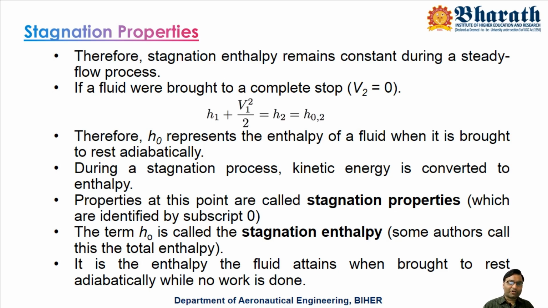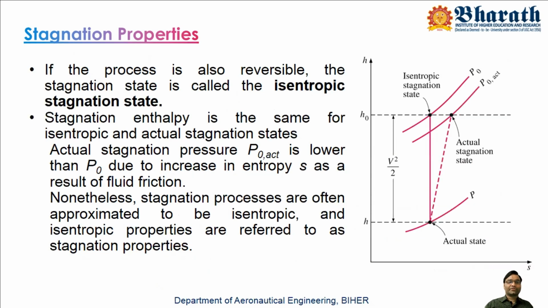And at this point of time, whatever properties that fluid molecule has, we call them stagnation properties. These properties are always represented by a naught symbol, like H naught, stagnation enthalpy, with a subscript either o or 0. So the term H naught is called stagnation enthalpy, and it is the enthalpy the fluid attains when brought to rest adiabatically. Very, very important: the fluid should be brought to rest adiabatically. You should not add any energy, and you should not remove any energy.